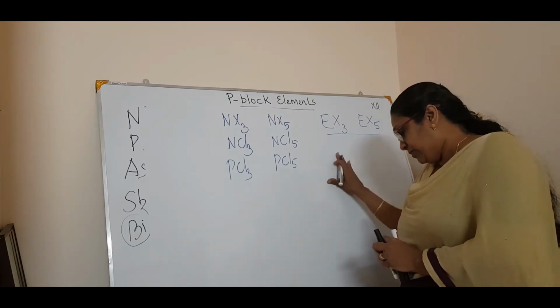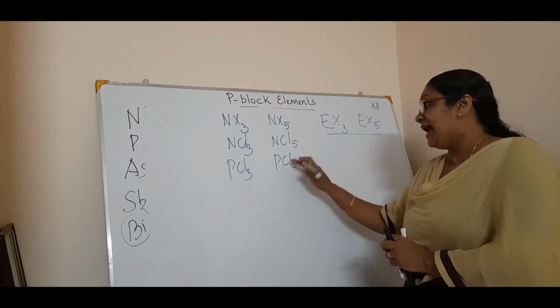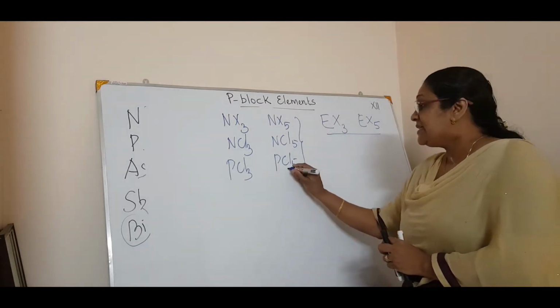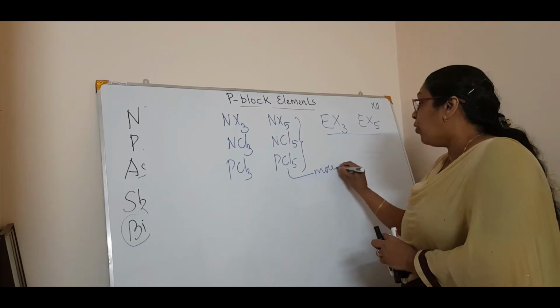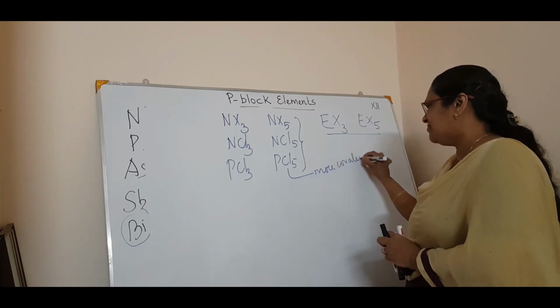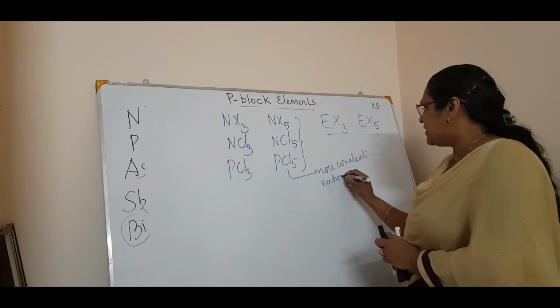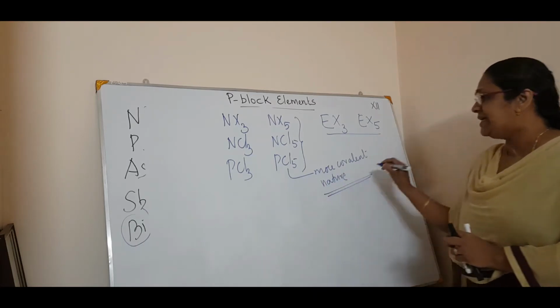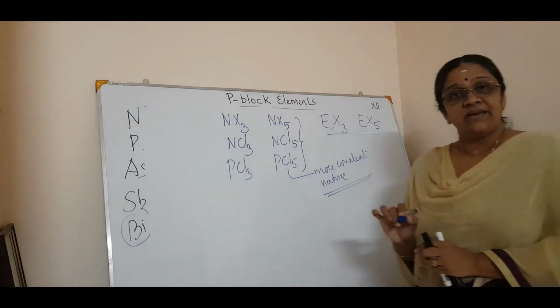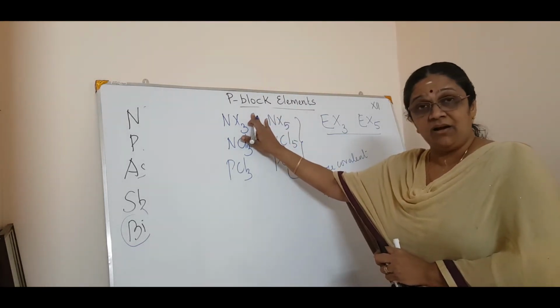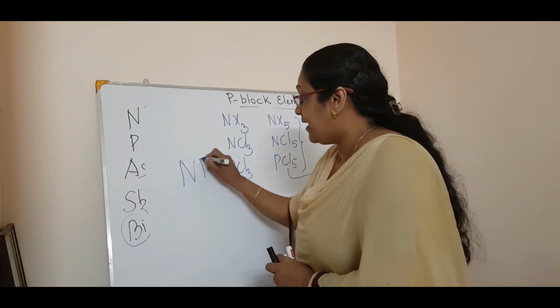Now, EX5 are called pentahalides. These pentahalides are more covalent in nature. That is the only point to remember. And the only trihalide which is stable for nitrogen is NF3.